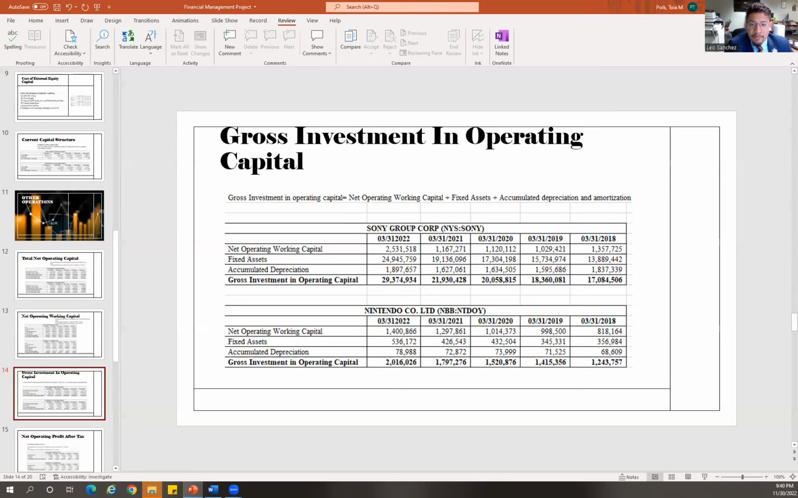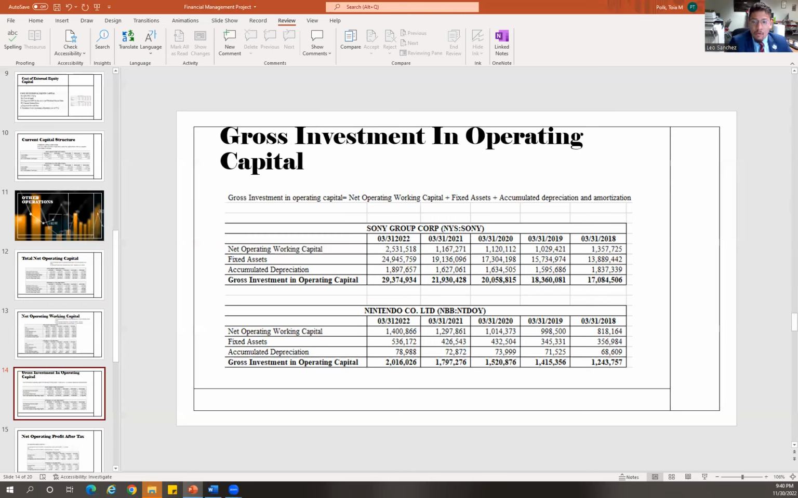The table below shows both Nintendo and Sony for the past 5 years, and the table shows that Sony has had an increased gross investment in operation capital. This implies that more investment has been channeled into the company. Nintendo has equally had an increasing level of gross investment in operation capital, as shown in the table below.